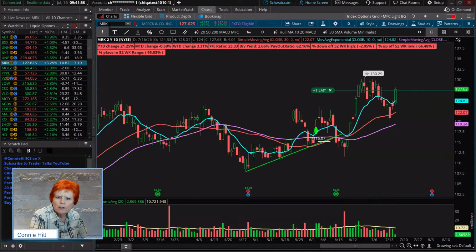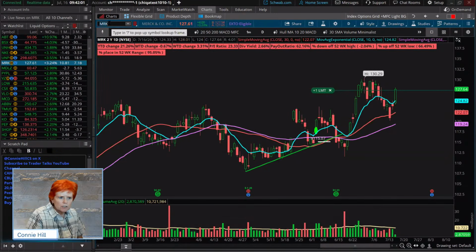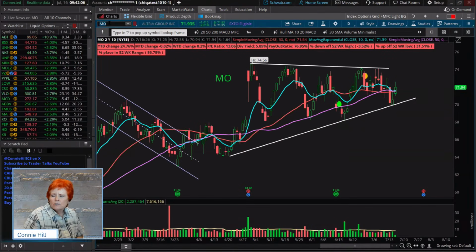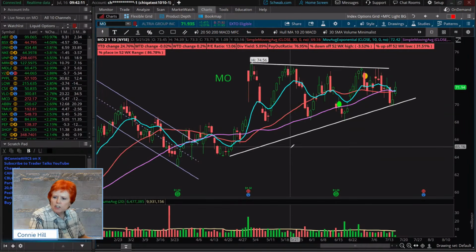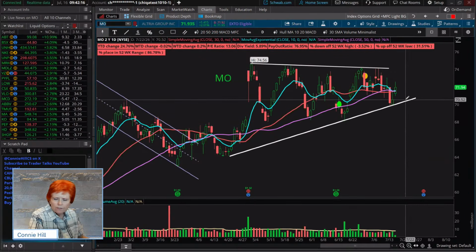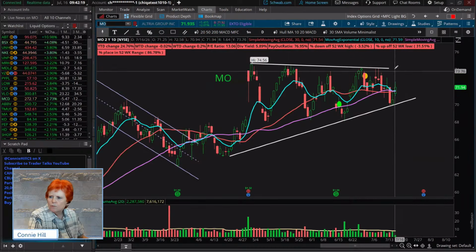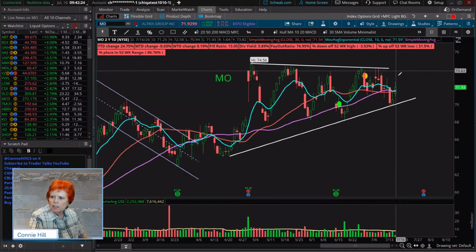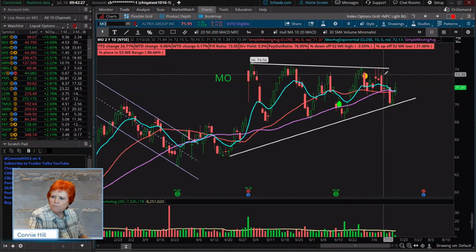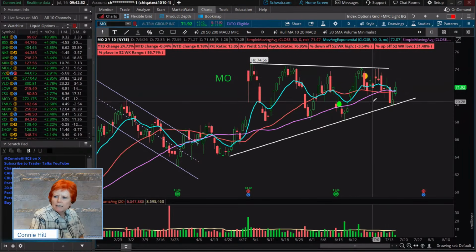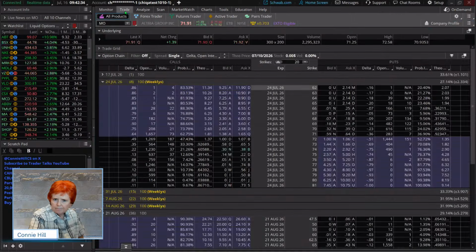All right, second stock we're going to do. Again, this one is on our list. We're going to go to Altria Group. Now, Altria has kind of been stuck in this formation of a triangle. It has just kind of been bebopping around here. So would we be looking for a good big size move here? Not really. We'd be looking for it maybe to come up here to this 74-ish range. And you can see it's making, for the most part, some smaller moves. And so maybe just up a little bit is what might be ideal technically.